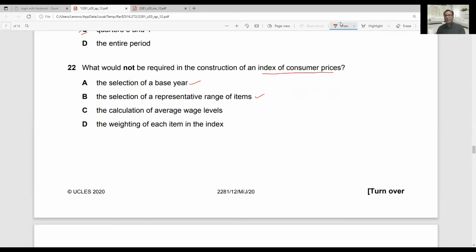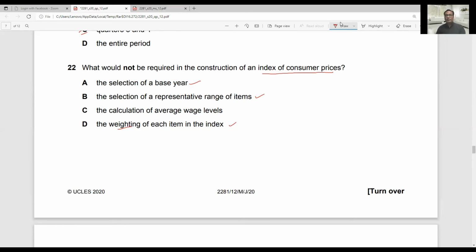The weightage of each item in the index. We use weight. Weight means how much income is spent on each good. Weighting is basically weightage, how much importance we are giving to something. Generally, we say that I'm giving more importance to economics as compared to business studies, for example. So it means economics is more important for you to focus on as compared to business studies.